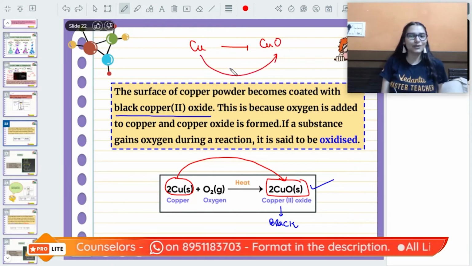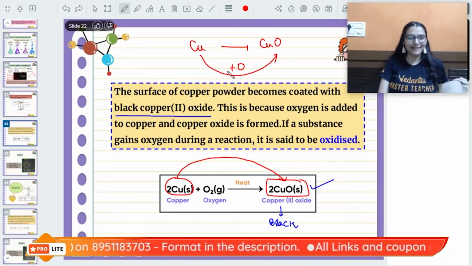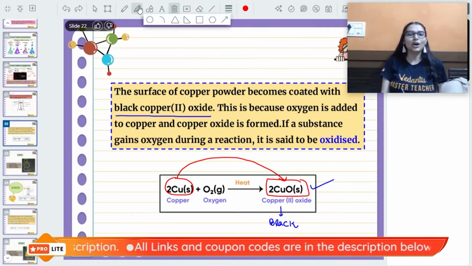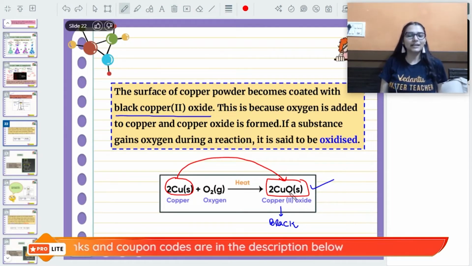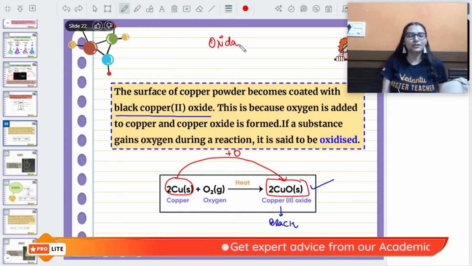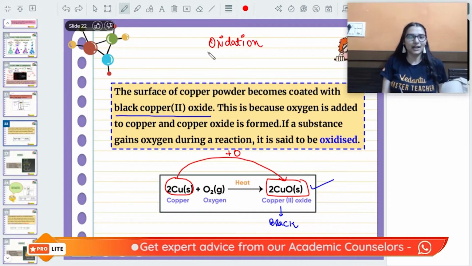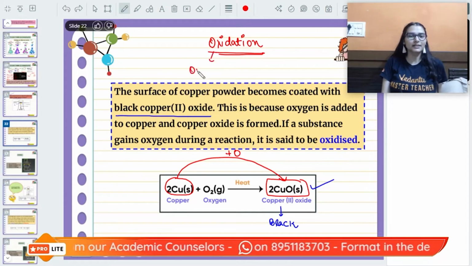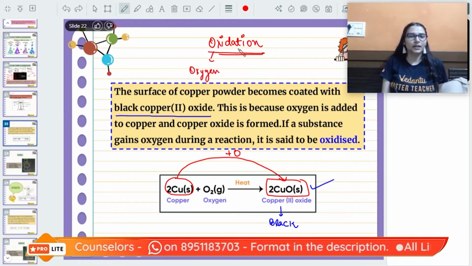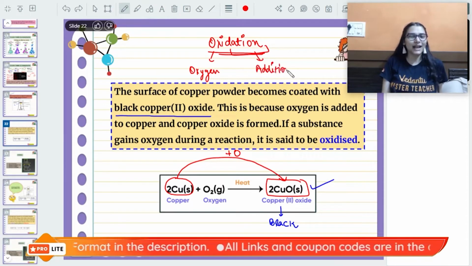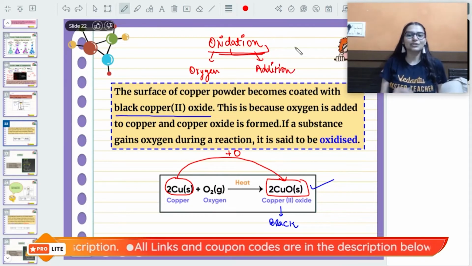We have added oxygen in it. Look, copper was not having any oxygen. Now you have added oxygen into it. So this addition of oxygen to a substance is defined as oxidation reaction. What do we call it? Oxidation reaction. What is oxidation reaction? Oxy means oxygen, dation means addition. Oxidation reaction is the reaction in which oxygen is being added.